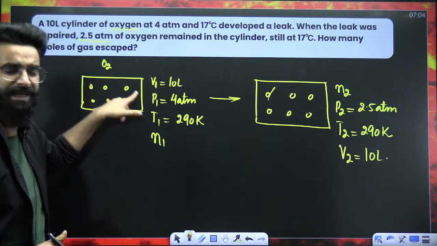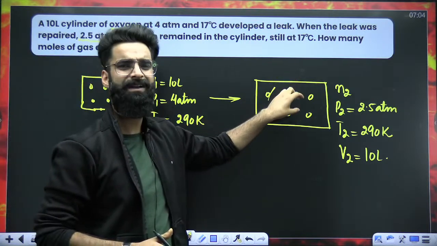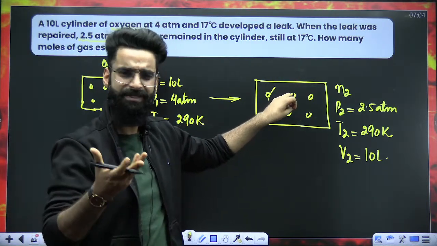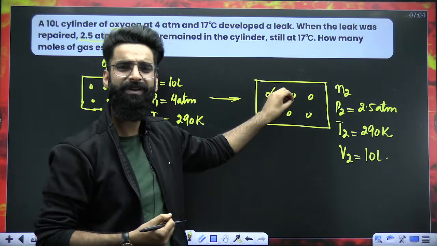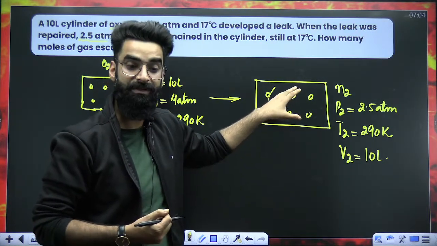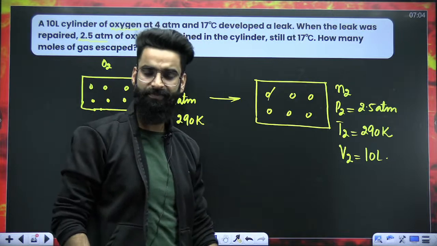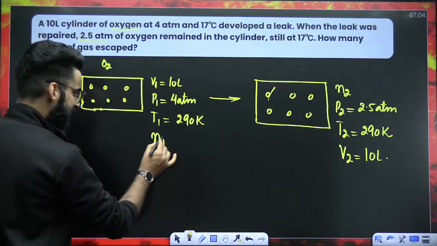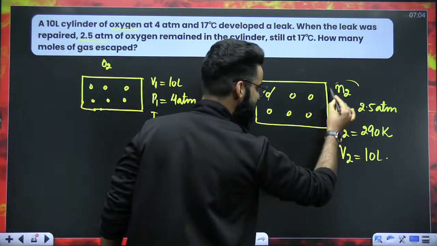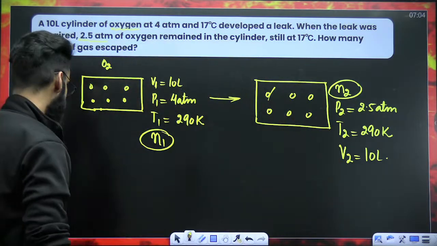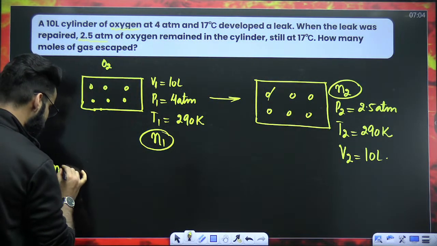Here the moles in the container were more. Now the moles in the container are less. The only difference is the molecules here will be comparatively far from each other than before. Initially there were N1 moles. Now finally, how many moles of gas are left? N2. What do we need to calculate? We need to calculate the moles of the gas escaped.